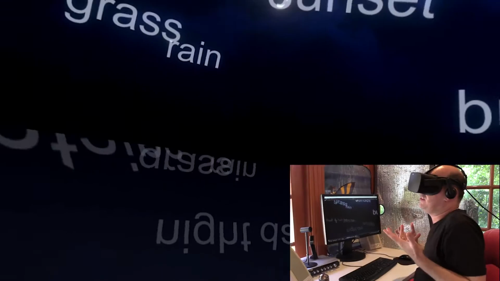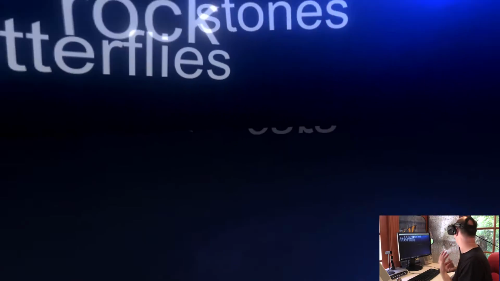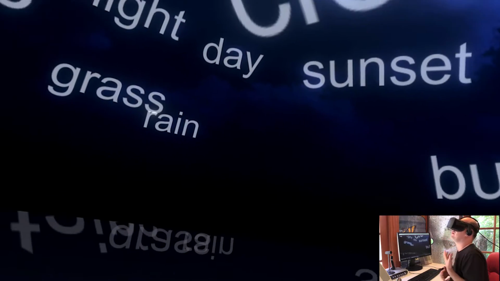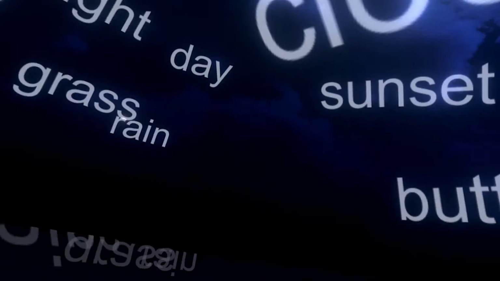Now I call this the word room, and these are all the different things that can create your world. At the moment you can see it's very literal, and one of the things that I hope to add in soon are abstract concepts. So as well as all these direct words, you could say words like peaceful, and the computer would put together its own combination of what it considers to be a peaceful scene.